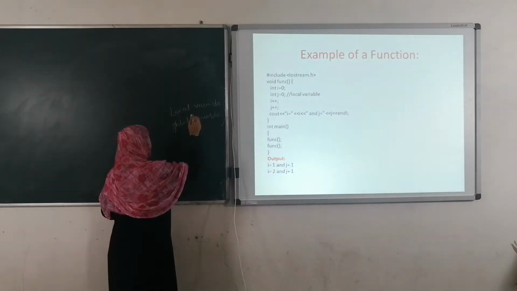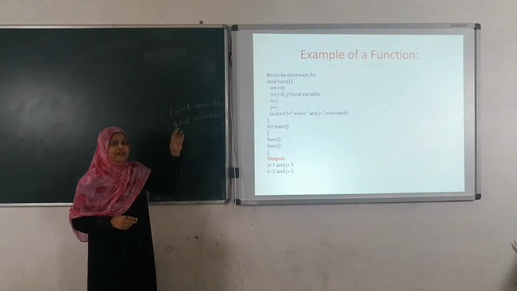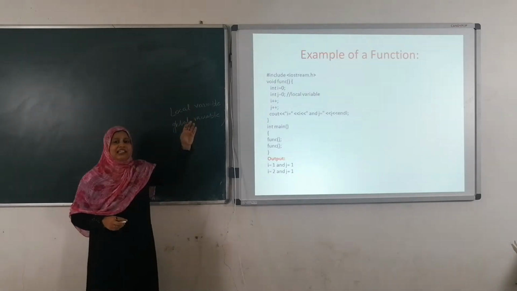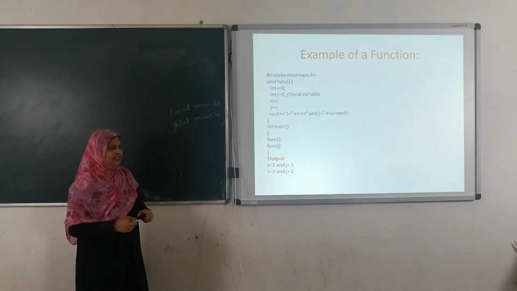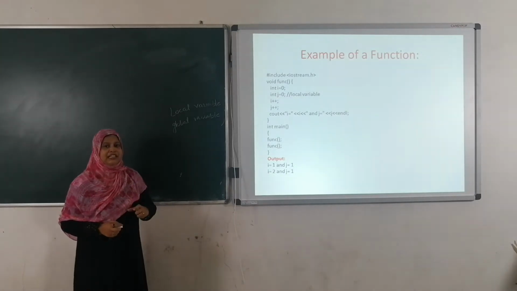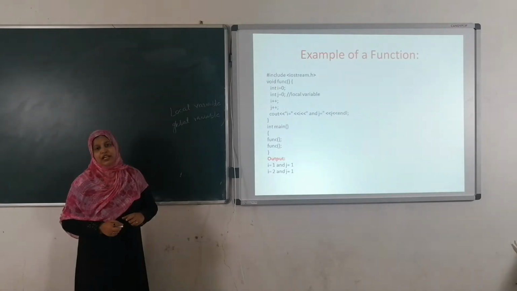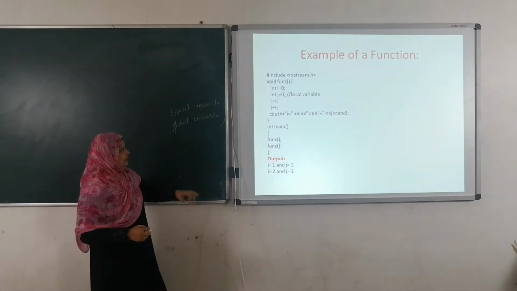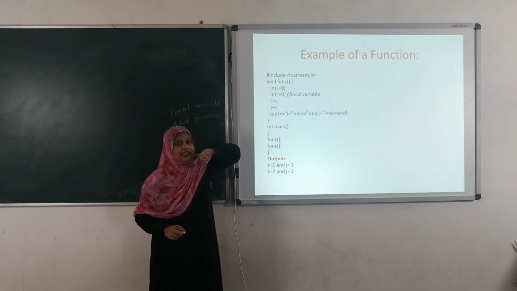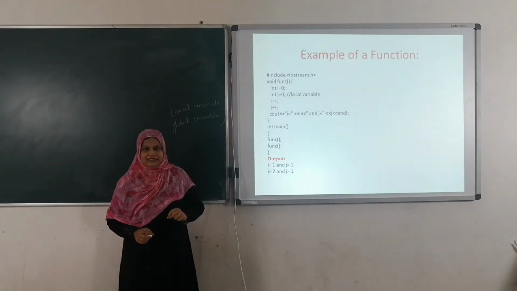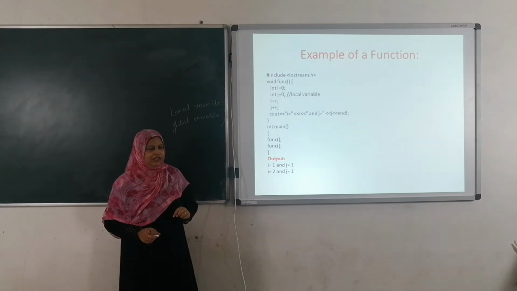Local variable and global variable. Local variable means the variables which are declared within a function only. The variables which are declared within the function only are known as the local variables. See here in this function func, int i is there, int j is there. These two are the local variables.